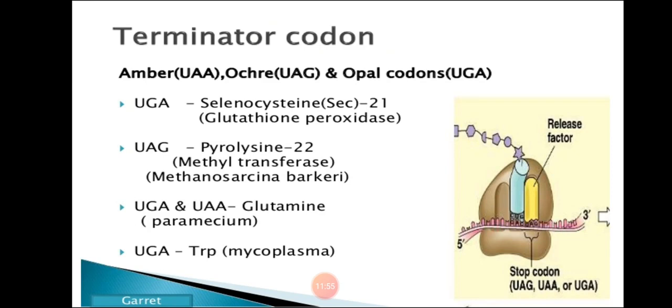I have already discussed that there are three terminator codons: UAA, UAG and UGA. All these three are known as terminator codons, and they do not code for any amino acid. They are also called nonsense codons because they do not synthesize any amino acids.